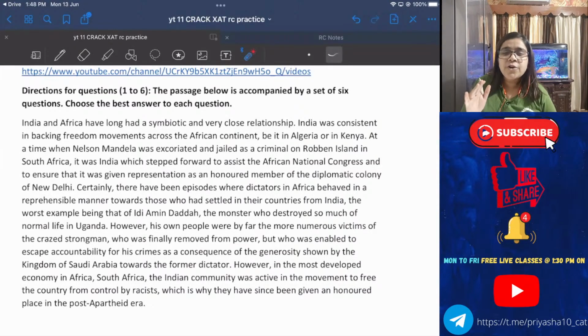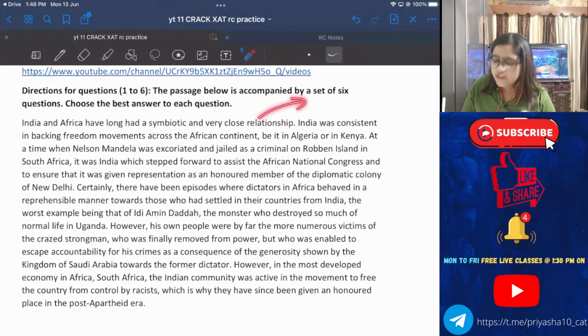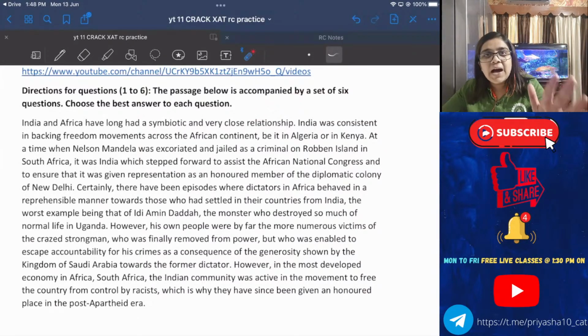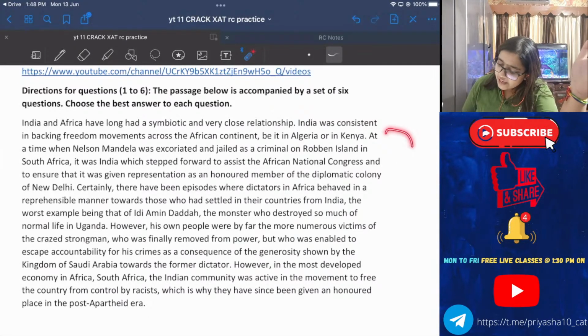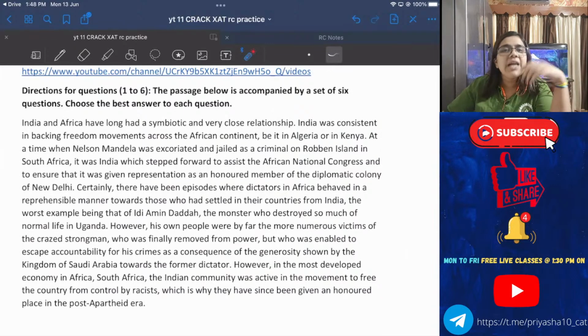So what is it all about? If I just want to tell you an important line from the entire first paragraph, it's just the first line, that in the past, India and Africa really had a good relationship. And whatever came from the second line to the last line of the first paragraph is nothing but just proof of what is mentioned in the first line.